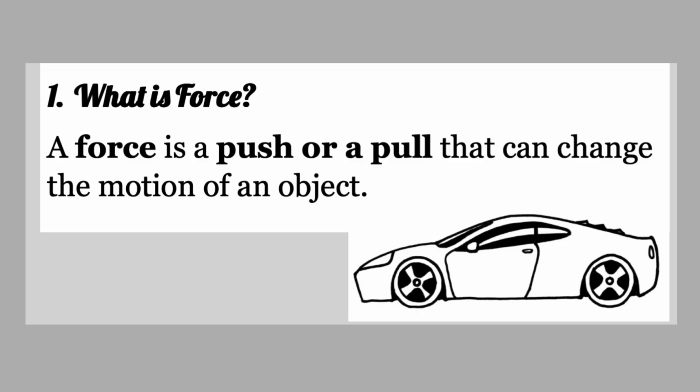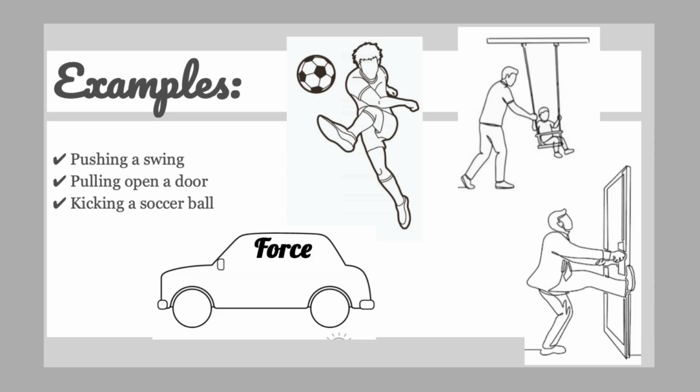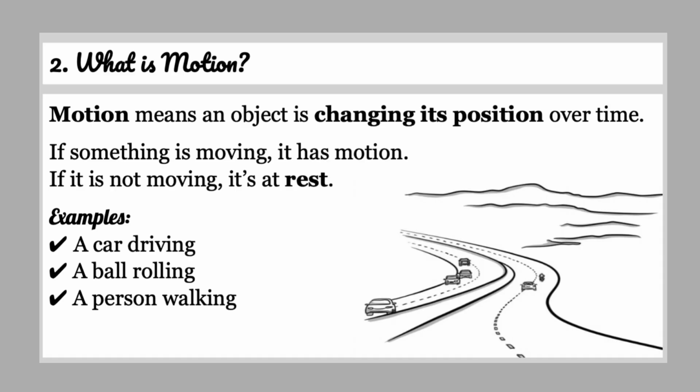So, what is force? Well, force is a push or a pull that can change the motion of an object. Examples: pushing a swing, pulling upon a door, or kicking a soccer ball. What is motion? Motion means an object is changing its position over time. If something is moving, it has motion. If it's not moving, it's at rest. Here's an example: a car driving, a ball rolling, a person walking.